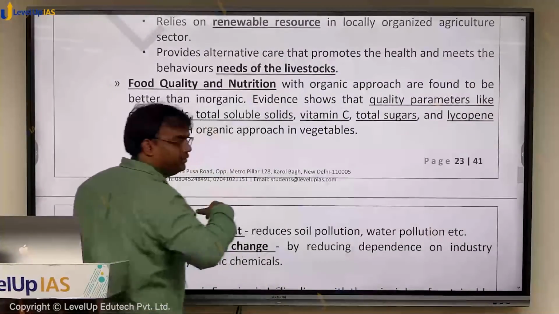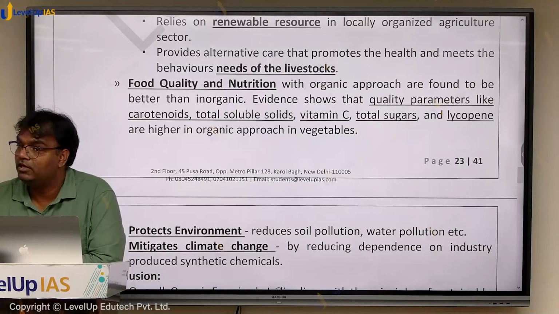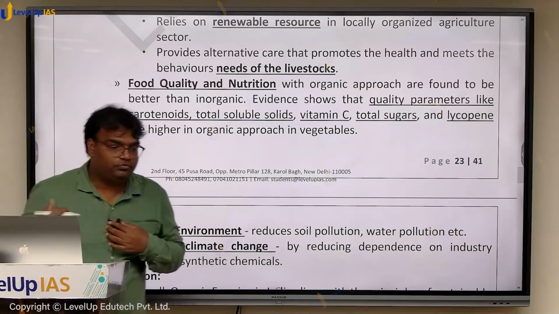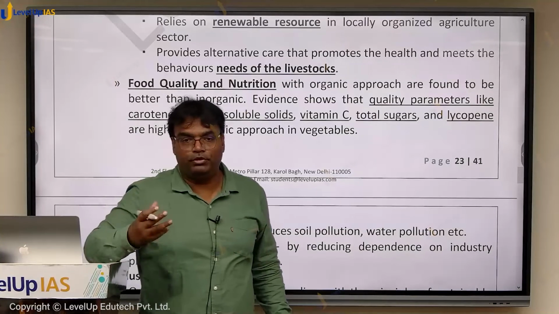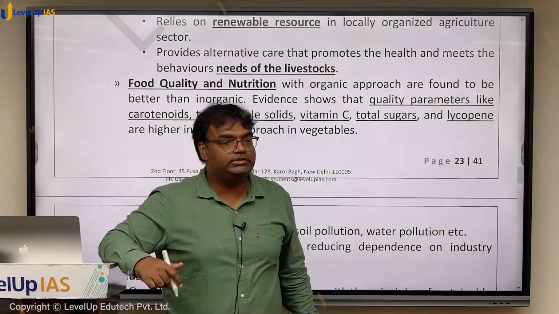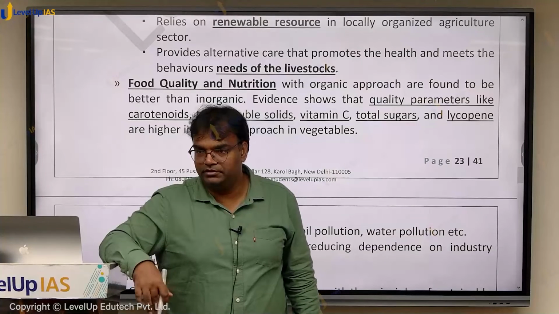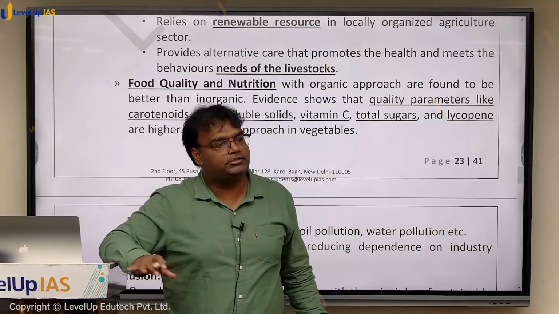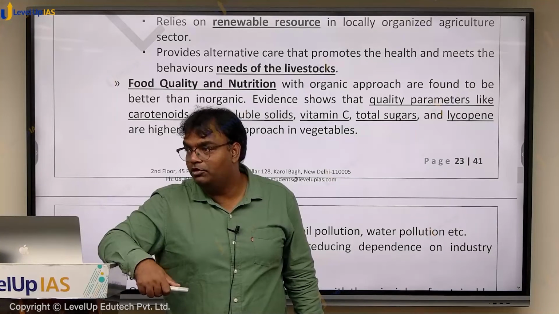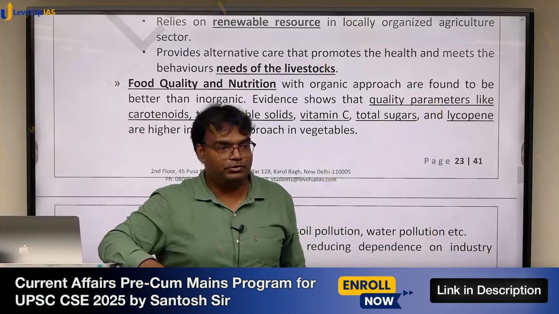Food quality and nutrition. Like it has been seen that the organic food is available at higher prices and people still buy them. Why? Because they are healthier. So I was once in office eating pomegranate. Pomegranate is anar. One of my students was a pomegranate farmer in Maharashtra and बोलता है कि सर we are among the largest producer in the country. तो बोलता है सर मत खाएगा. मैंने बोला क्यों? सर इतना पेस्टिसाइड इंसेक्टिसाइड इस पे डला होता है ना, we never consume it.